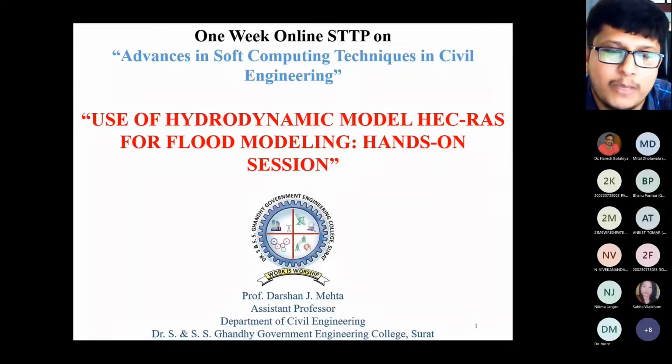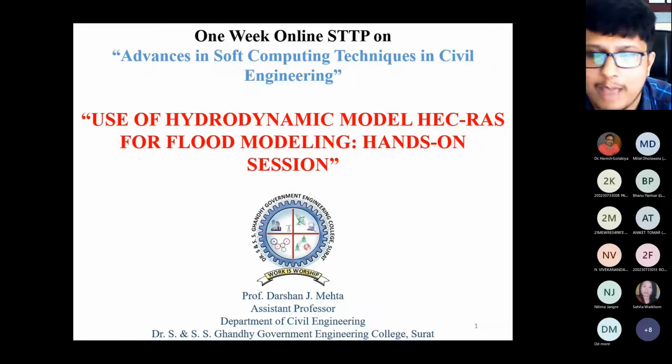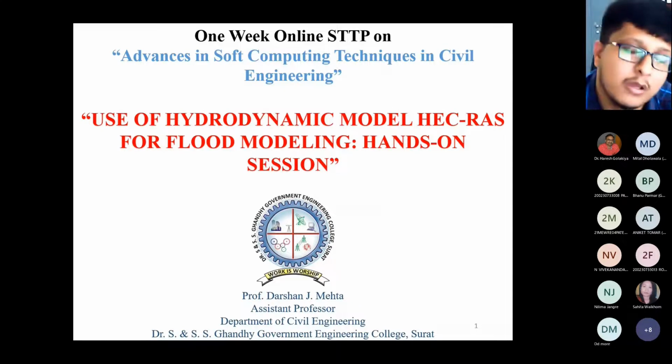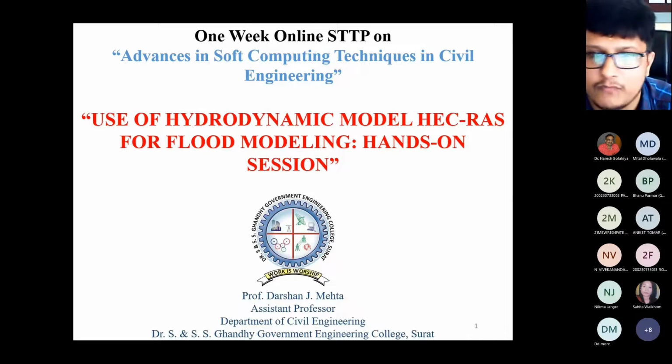Right? So my topic is divided into three parts. One is the use of hydrodynamic models, what role models play in the various applications in civil engineering. Second is the HEC-RAS software, which is mainly used for flood analysis, flood assessment, prediction of floods, then estimating sediment transport capacity, then water quality index, then analysis of stable channel design. These are the various applications one can carry out with the help of this HEC-RAS software. Then last is the flood modeling, right?